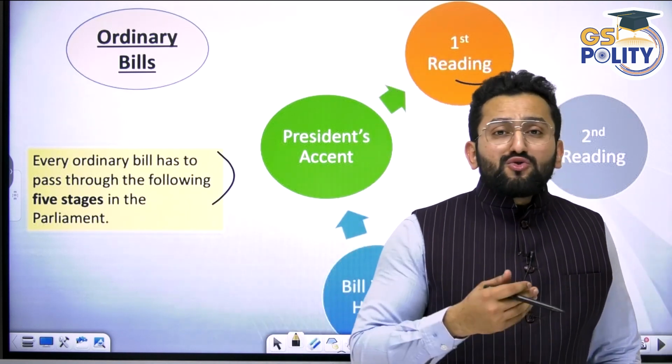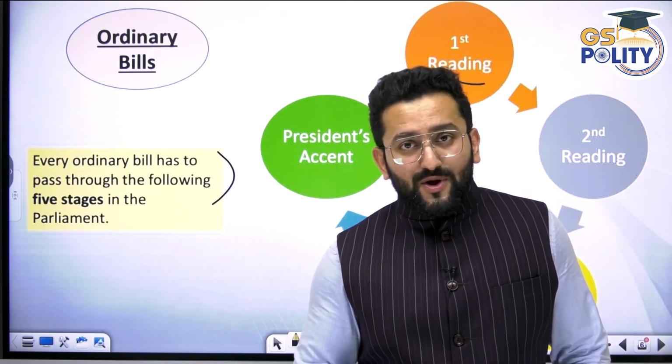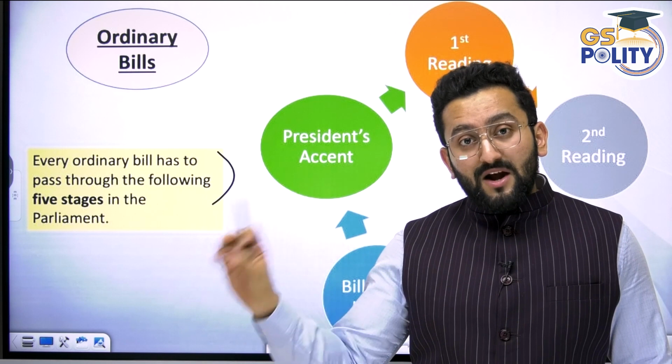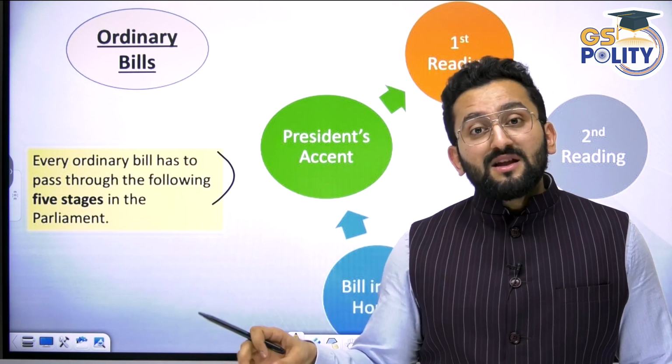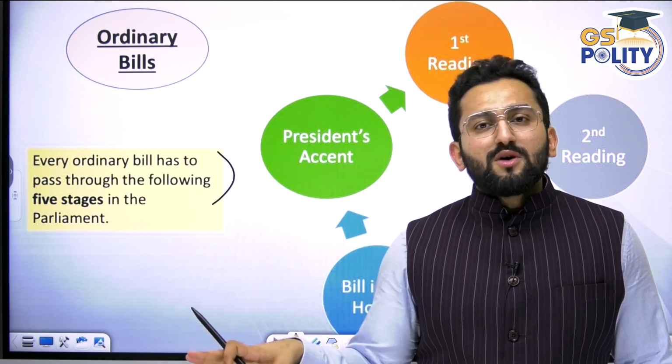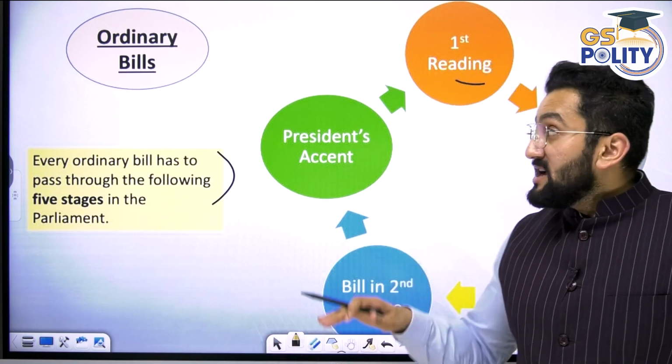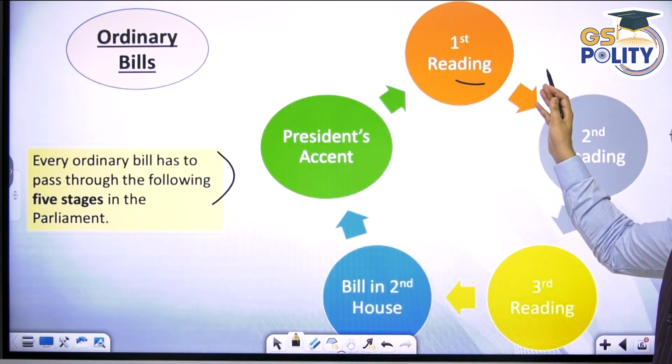in first reading, you need not debate this bill. Okay, the first 5-6 members, we think that they are provided with some legal assistant as well, a legislative assistant. They are going to have this bill. They are going to discuss this bill within this committee. So then it is referred to select committee.